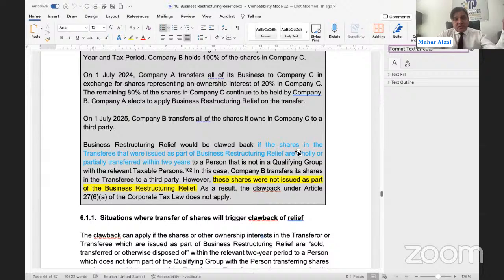They have mentioned here that business restructuring relief will be clawed back if the shares issued as part of business restructuring are wholly or partly transferred within 2 years to a person that is not a qualifying person. In this case, B transferred its shares in the transferee to a third party. B transferred, not A. B was already holding this share before the transfer, so these shares were not issued as a result of the business restructuring relief. So clawback will not be triggered.